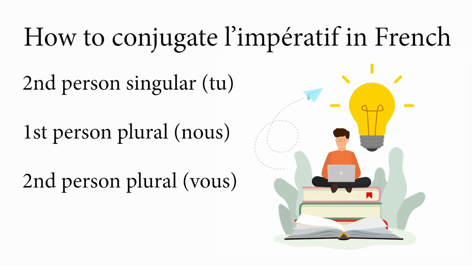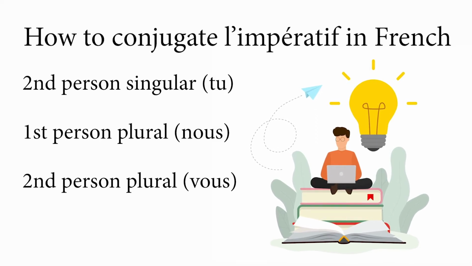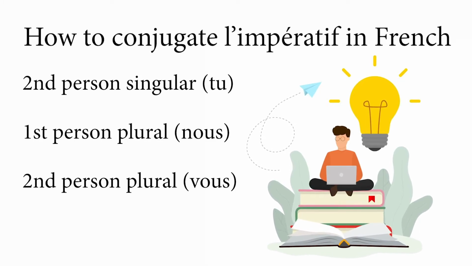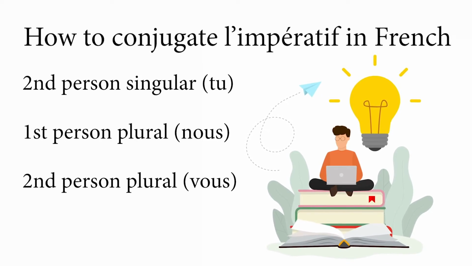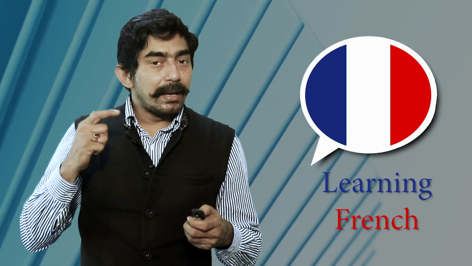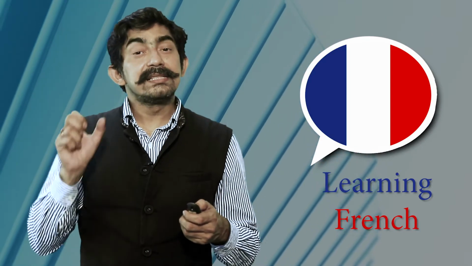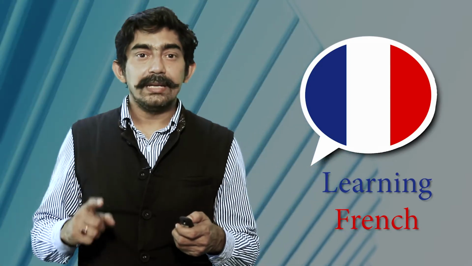So, how to conjugate imperative in French? As we have seen, we have three possibilities: second person singular, first person plural, and second person plural: tu, nous and vous. As I mentioned a few minutes back, it is similar to the present tense, but not always.